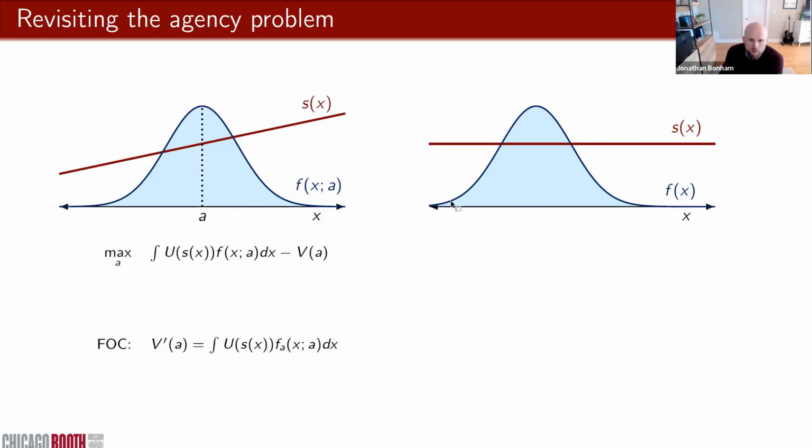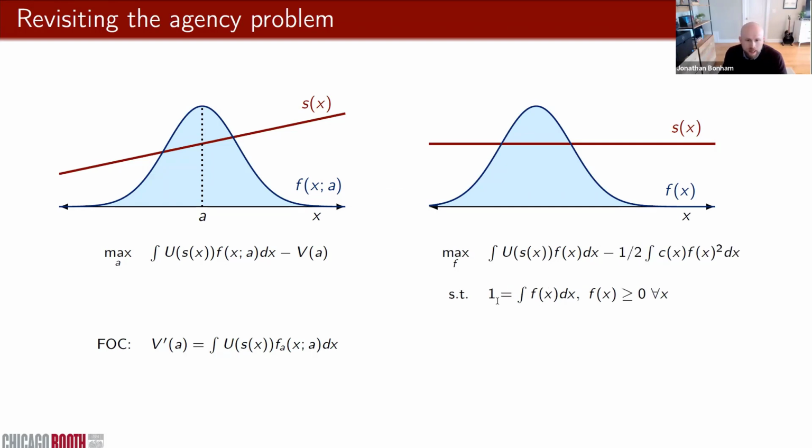Before going on to the principal's problem, let me show you what we do. We're going to borrow an assumption from section 2 of Holmström and Milgrom 87 and assume that rather than choosing a parameter in the distribution F, the agent's just going to choose the distribution F directly. So the agent's program formally is going to look like this. The agent chooses F to maximize his expected payoff from the contract minus the cost of implementing the distribution F, subject to a constraint that F is a PDF. We could think of an analogous constraint in the classical setting that F is in the set of parameterized distributions.